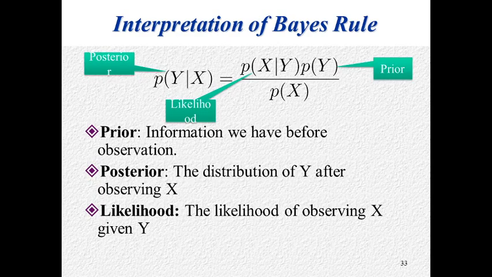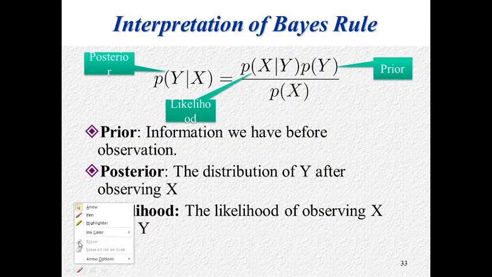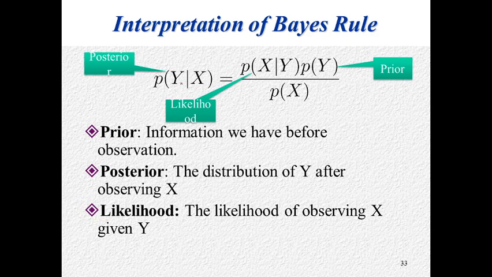And this is the formal statement of Bayes theorem. Here you can see the probability of y given x is equal to probability of x given y into probability of y, divided by probability of x. Don't worry about the statement. This will be more clear once we consider the example.